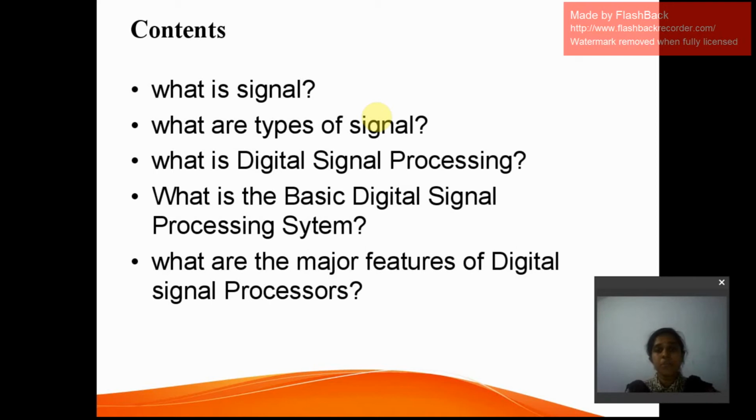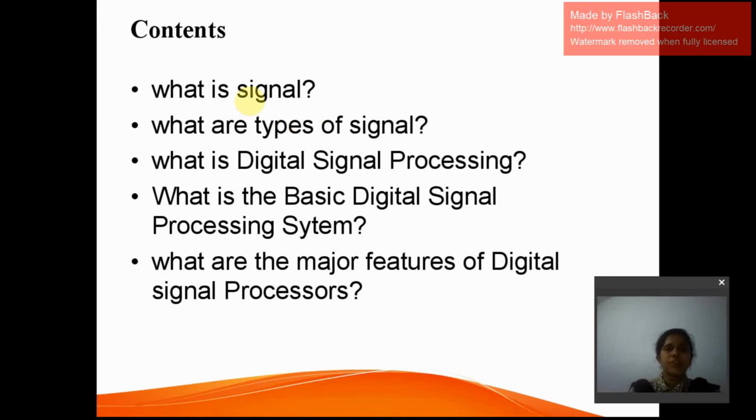And what are the major building blocks available in a digital signal processing system, and what are the major features of digital signal processors. Before going into it, we first need to start with the basic fundamental concept of what a signal is. We have already gone through this term so many times, but with a simple definition we can say that a signal is a function of independent variables and it carries some information in it.